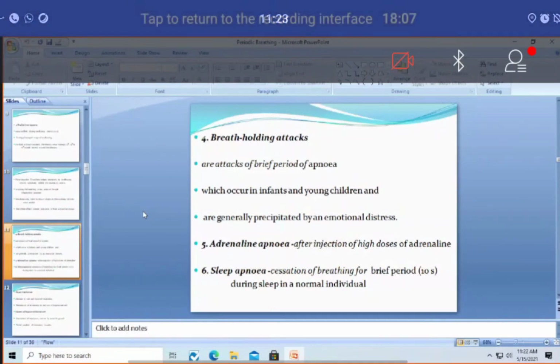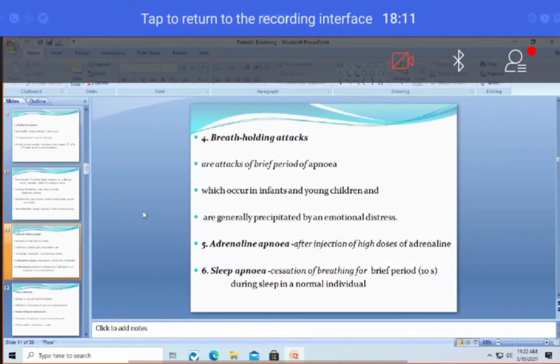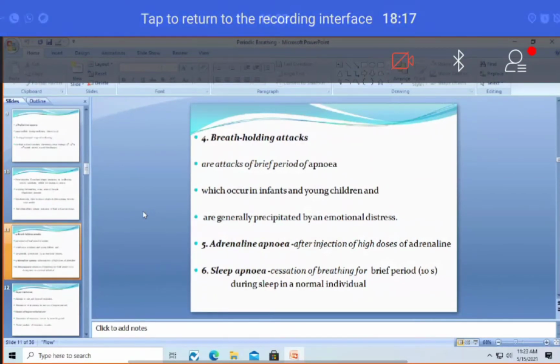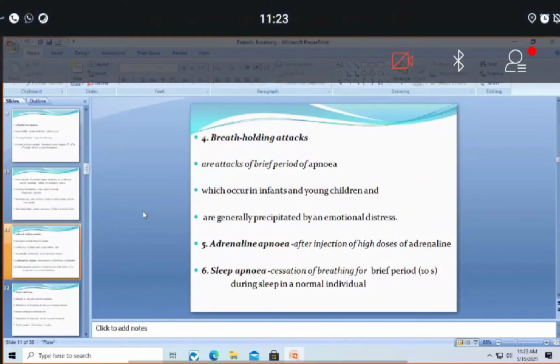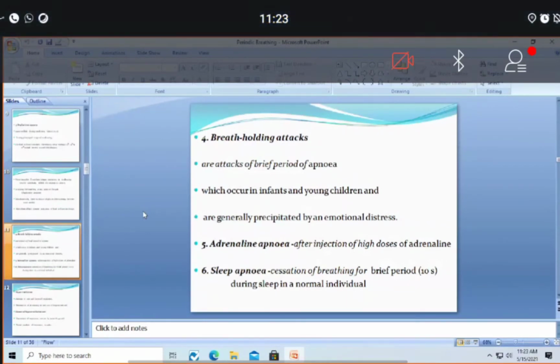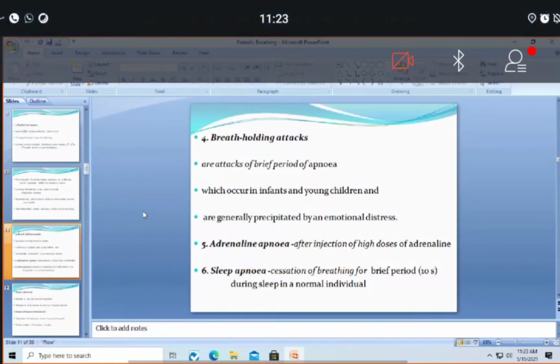Counseling can be done to the child, or sometimes most of the children will overcome this as they grow by age. Okay, so it simply does not need to be taken into serious consideration. Right. So that is breath holding attacks in children. Okay, right. Coming to adrenal apnea, whenever due to some reasons a high quantity of adrenaline is given, it can cause apnea, that is cessation of respiration. That is why it's called adrenal apnea.